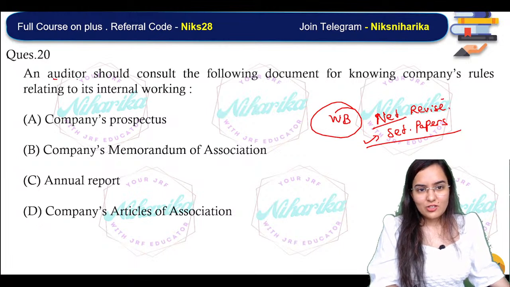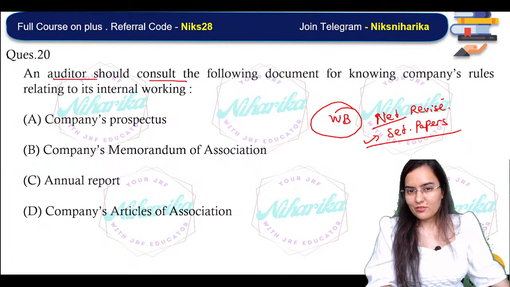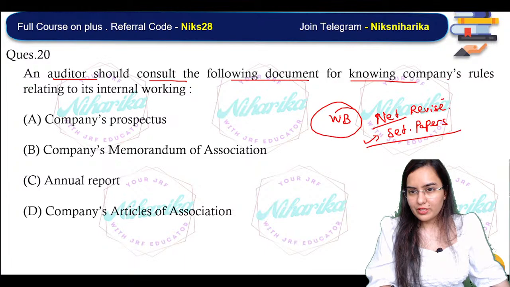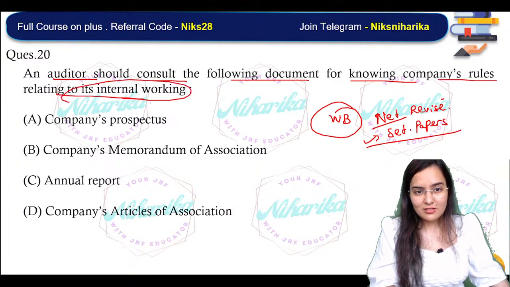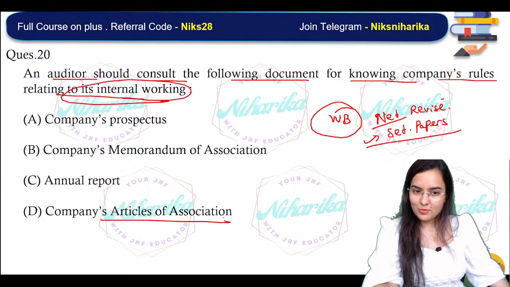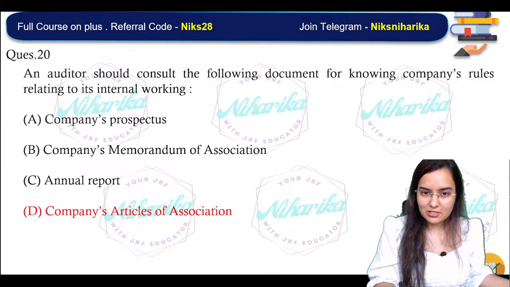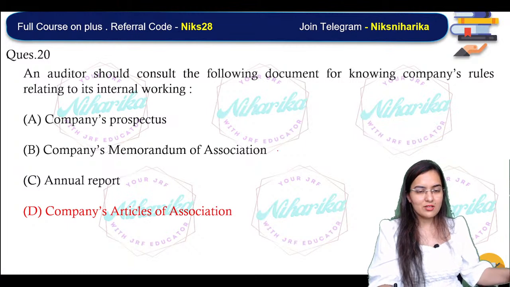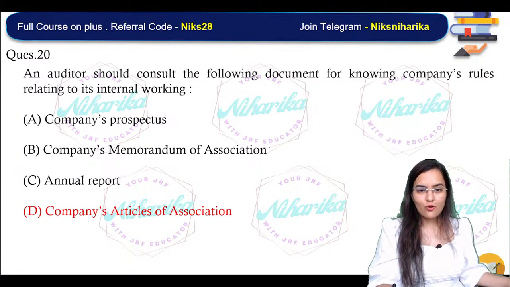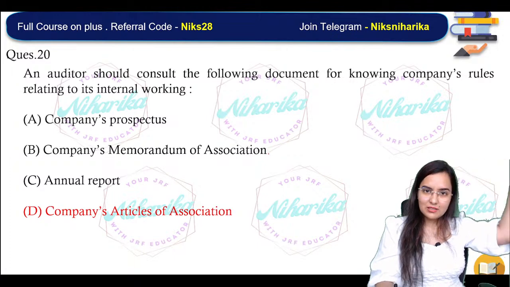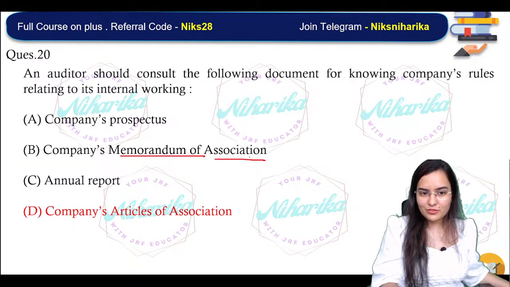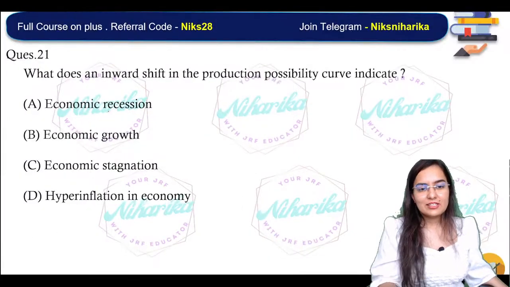Now, this one, the auditor should consult the following document for knowing company's rules relating to internal working. That's perfectly right. Company's articles of association. If it is related to external working or with external clients, or the upper limit, that will be what? Memorandum of association. Okay, next one.